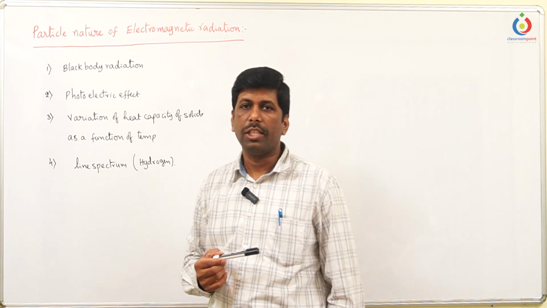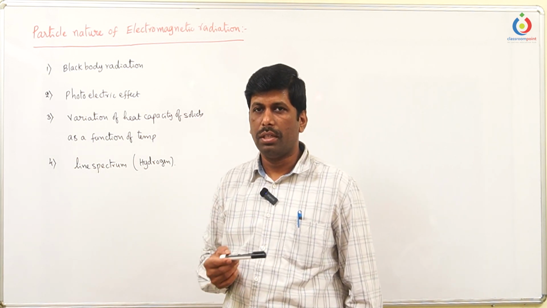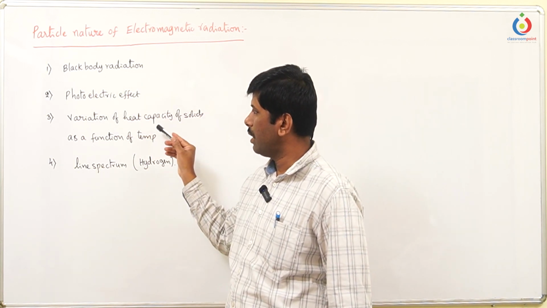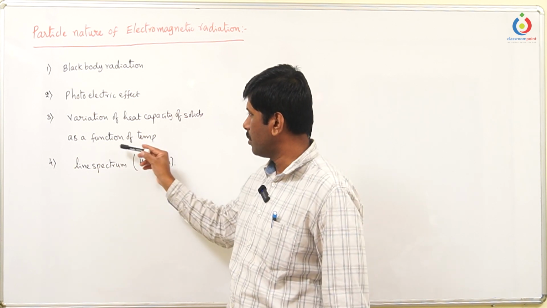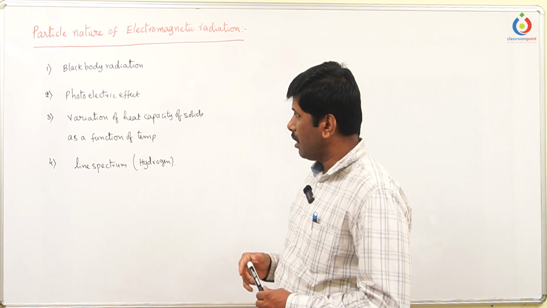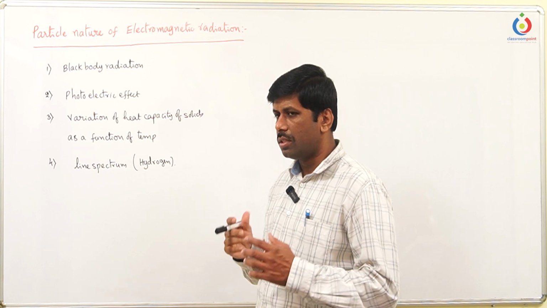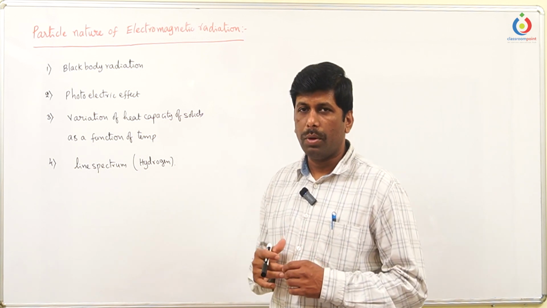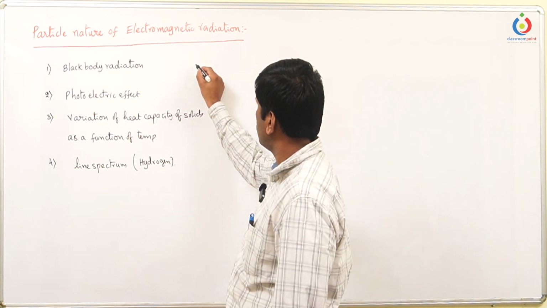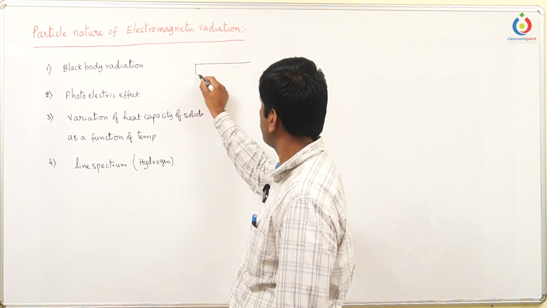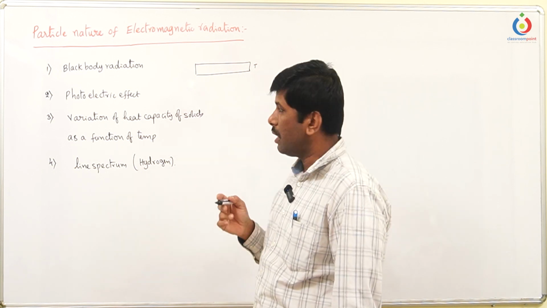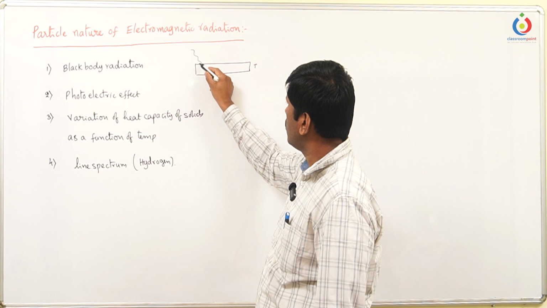It was successful in explaining the diffraction, refraction and all those things, but not able to explain these things like black body radiation, photoelectric effect and variation of the heat capacity of the various solids as a function of the temperature, as well as the line spectrum. So to deal with all these, let us discuss how we can see the objects and what are the properties of the objects when light falls on a particular object. So let us take a particular object at a particular temperature T.